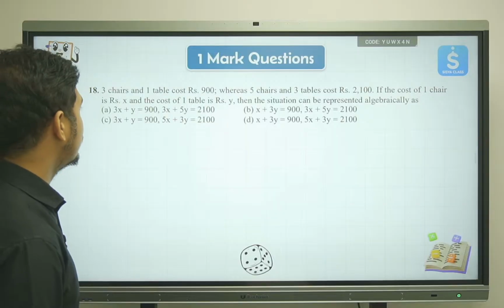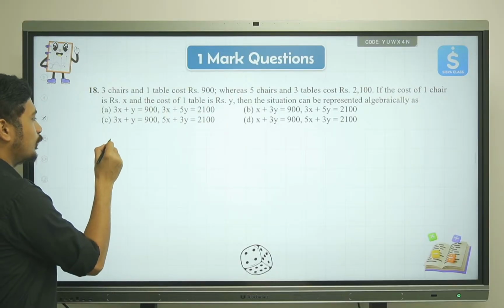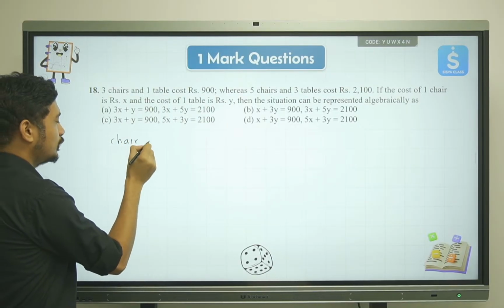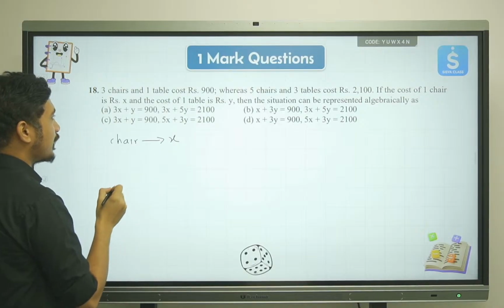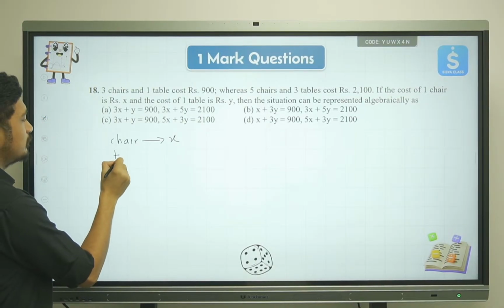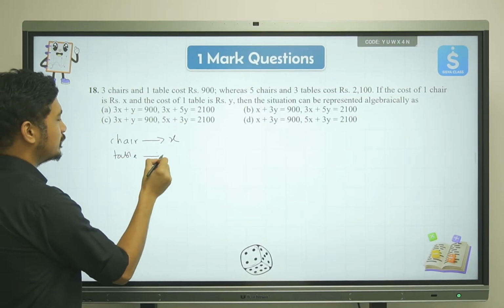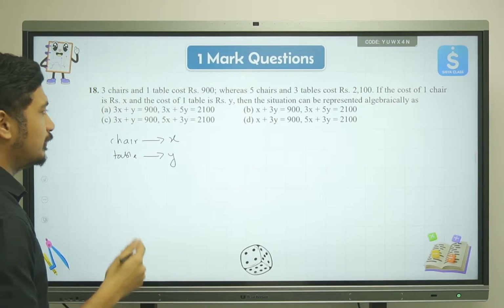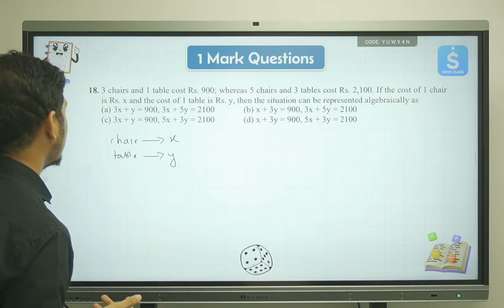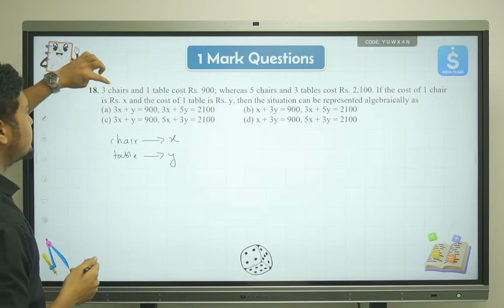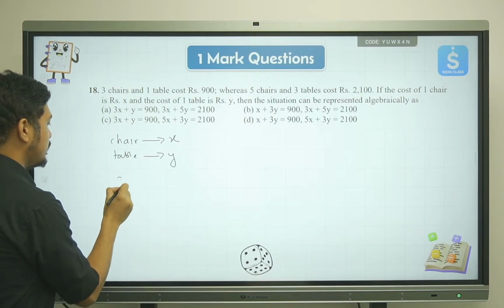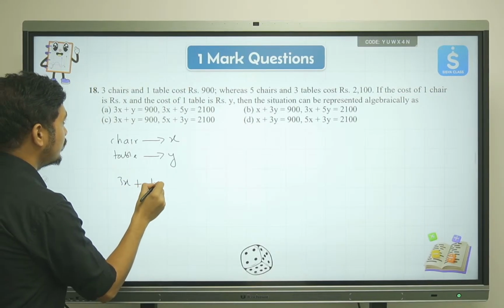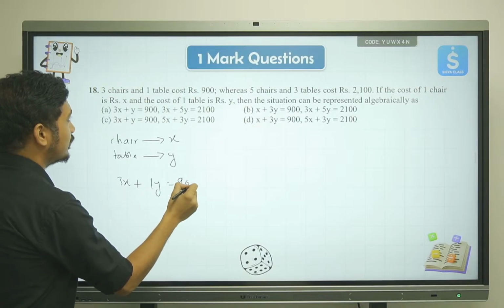If the cost of 1 chair is x and the cost of 1 table is y, then the situation can be represented algebraically in what sense? Here we have 3 chairs and 1 table, so 3x plus 1y is equal to 900.